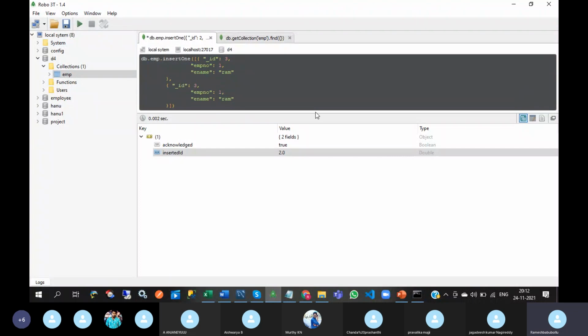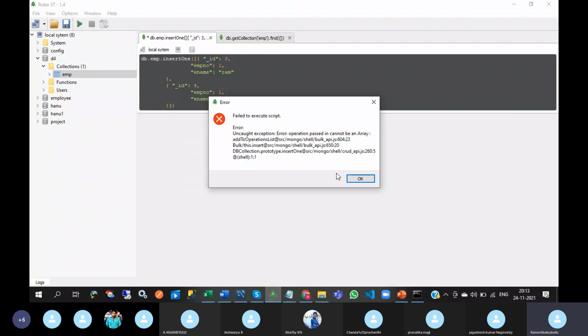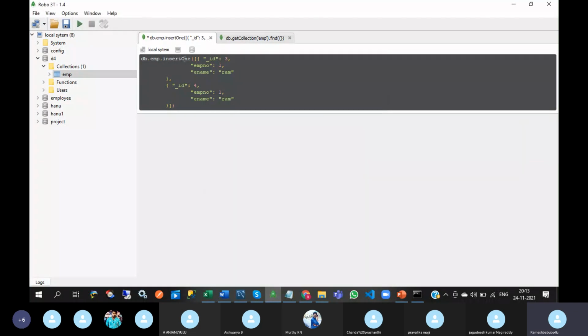So I am going to insert multiple objects, I mean multiple documents, at a time. So what was the exception? Operation passed in cannot be an array. Why? Because insertOne will allow only one document at a time.